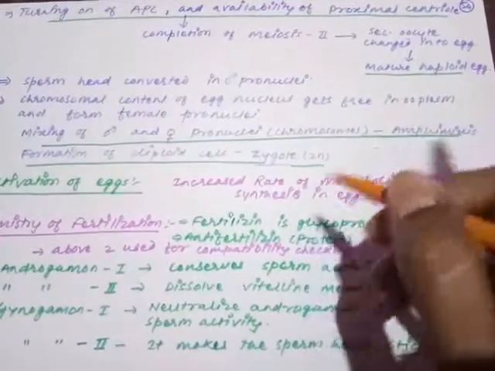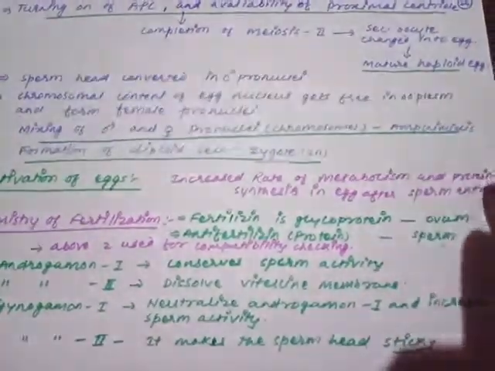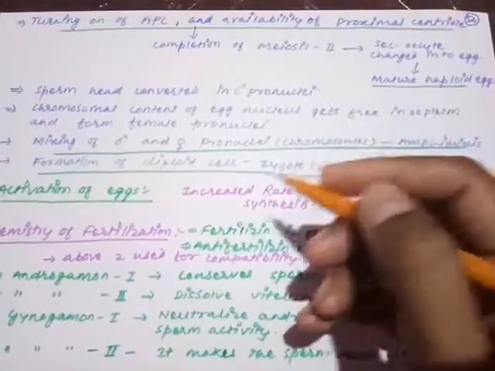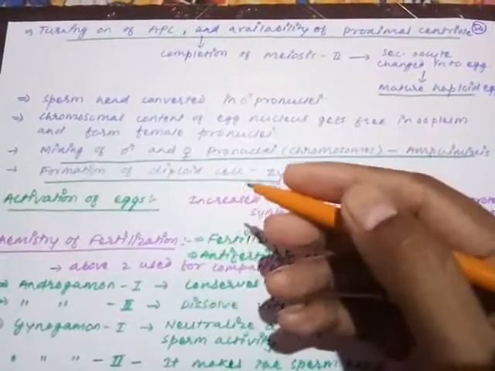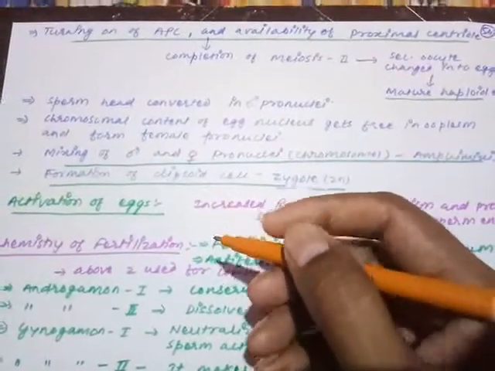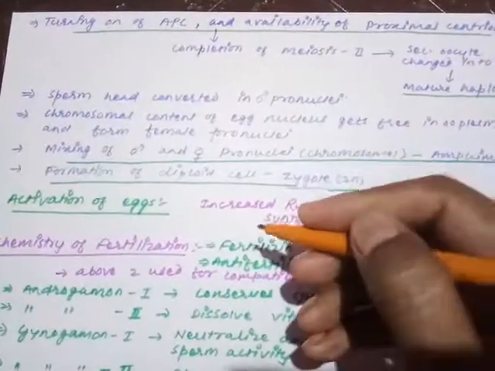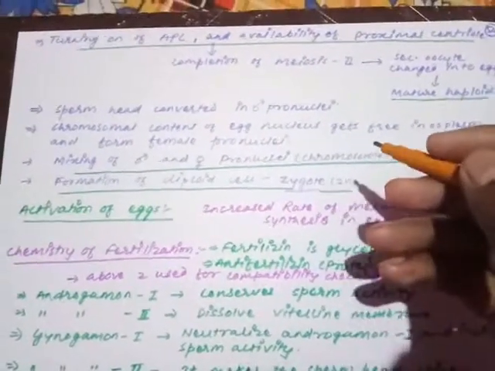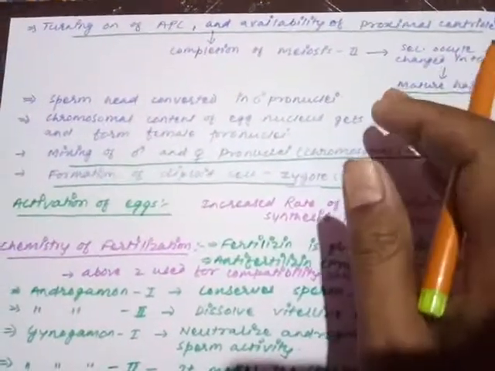Due to this, the haploid 23 chromosomes from the male cell and 23 chromosomes from the female cell fuse together, and once again they establish the 46 chromosomes, and now that haploid cell is converted into a diploid cell, that is called the zygote. Your fertilization is over. So is it clear?